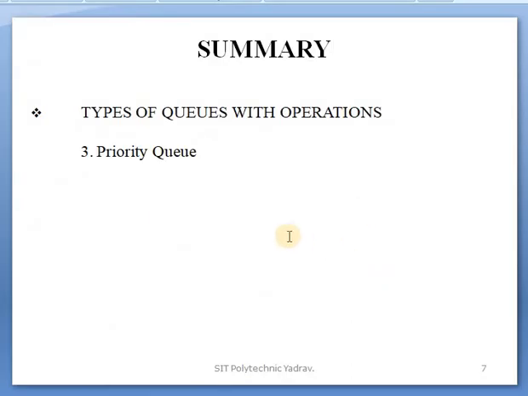Summary of today's lecture: in types of queue with operations, under the third point, priority queue is studied.